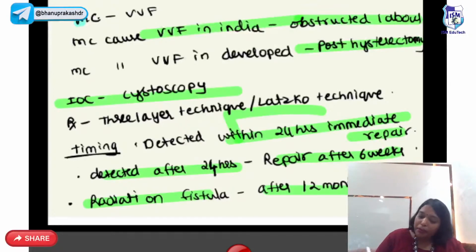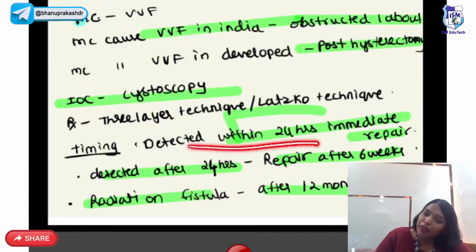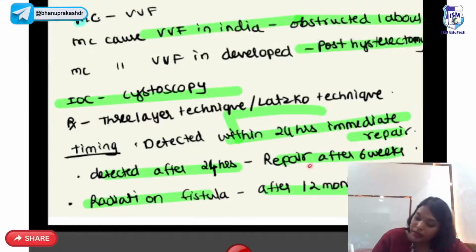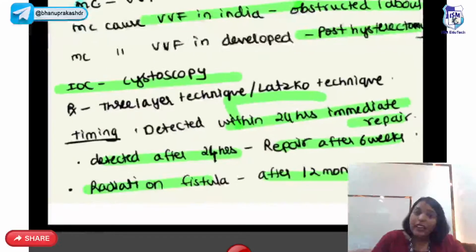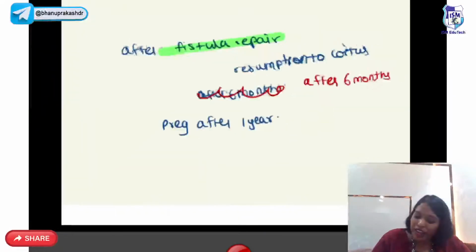So, timing of repair. If you have detected this within 24 hours, repair immediately. If you have detected after 24 hours, repair after 6 months. Sorry, 6 weeks. If it is a radiation fistula, you repair it after 12 months.